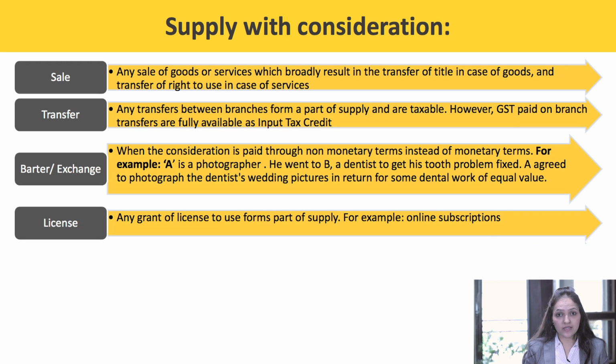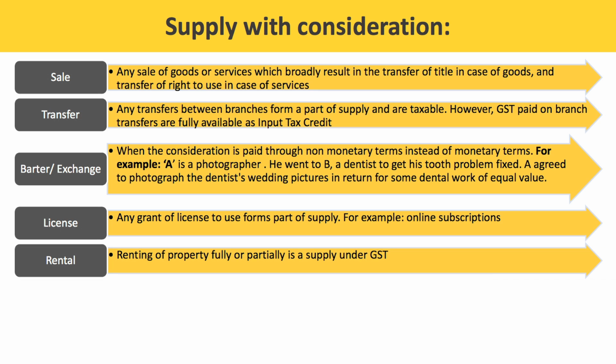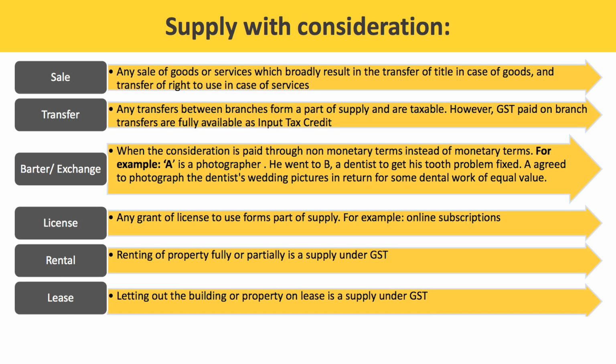Next is license. Any grant of license to use forms part of supply. For example, online subscriptions. Next, rental. Renting of property fully or partially is a supply under GST. Lease. Letting out the building or property on lease is a supply under GST.